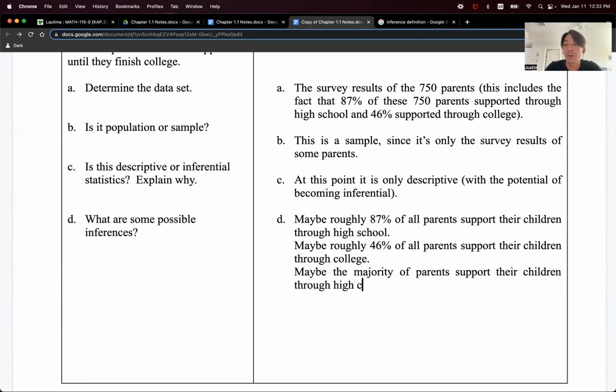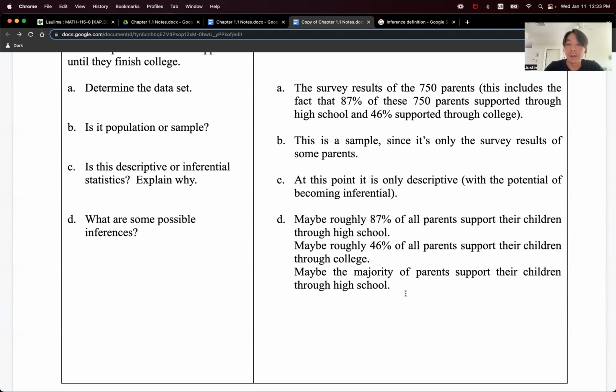That's really just another way of saying that greater than 50% of parents support their children through high school, right? And if we look at this statistic, if I have this number 87% from my sample, then to say that the majority of all parents support their children, that's a pretty good inference, I'd say, right? It's pretty likely, it would seem.